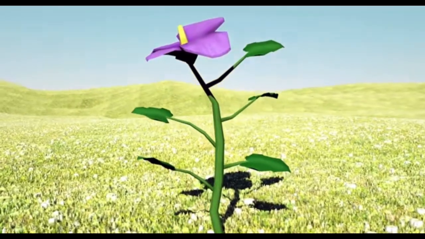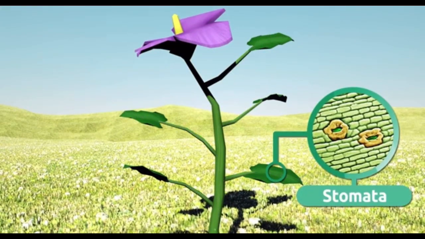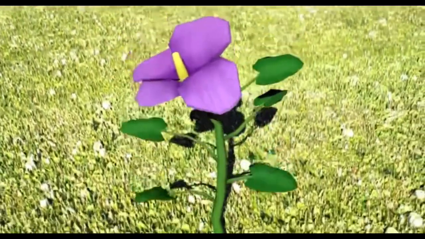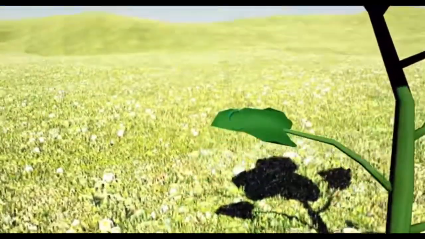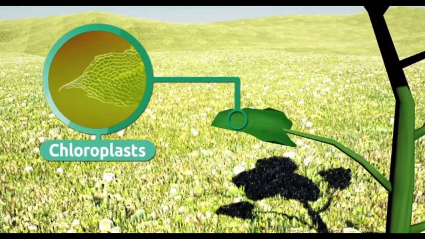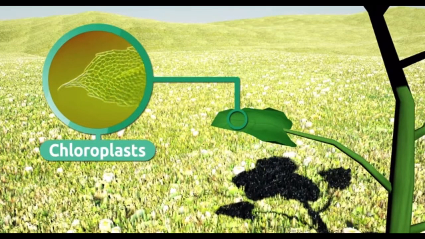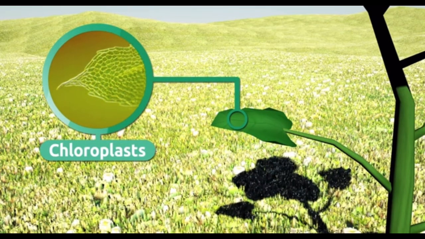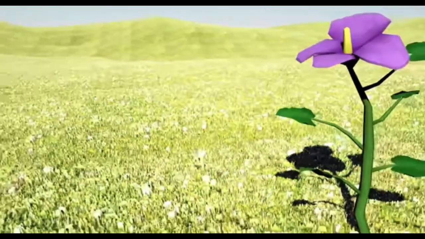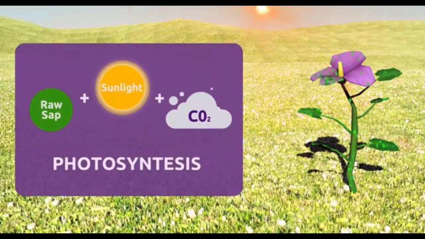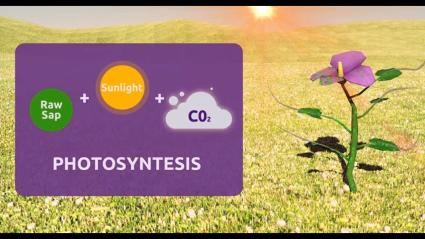Carbon dioxide is absorbed through tiny pores called stomata. And right here, in the leaves, is where photosynthesis actually takes place. Leaf cells are made up of chloroplasts, which contain a pigment called chlorophyll. Chlorophyll gives plants their green color. Chloroplasts capture light energy. Photosynthesis involves sunlight, raw sap, and carbon dioxide.